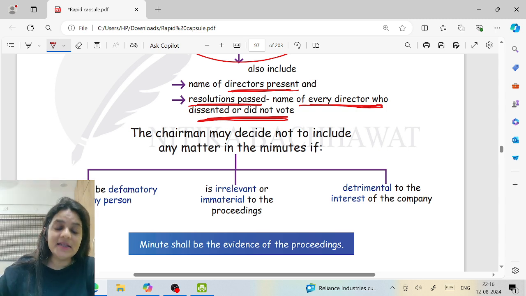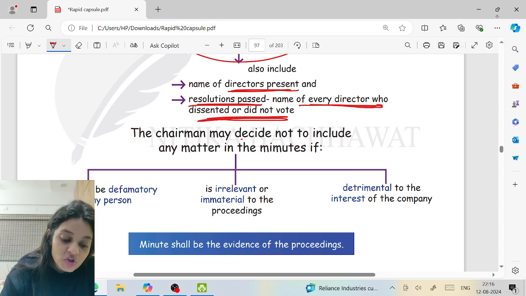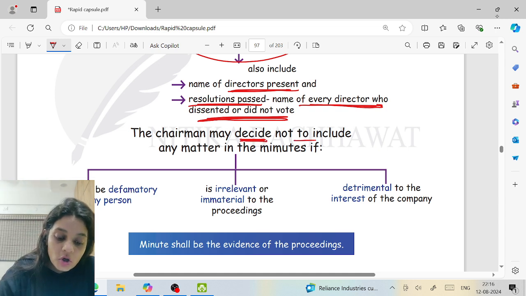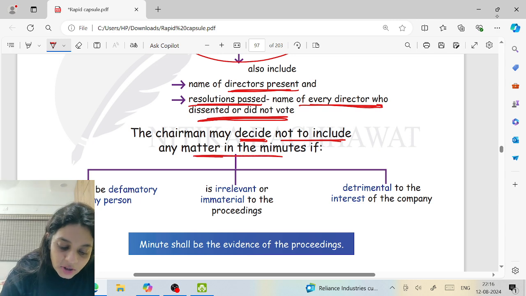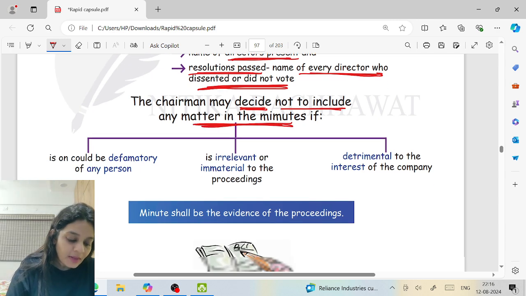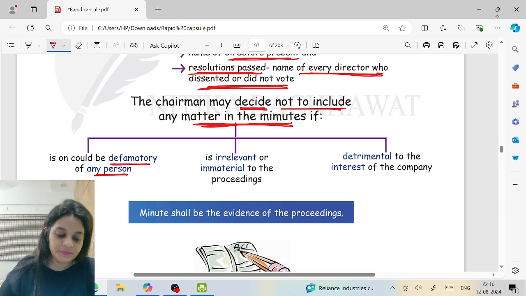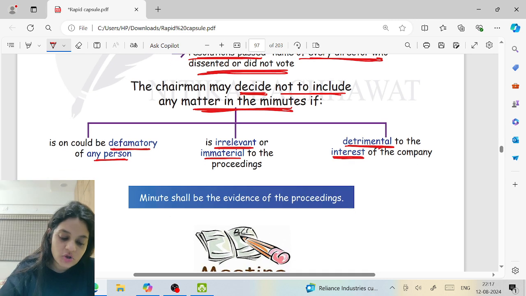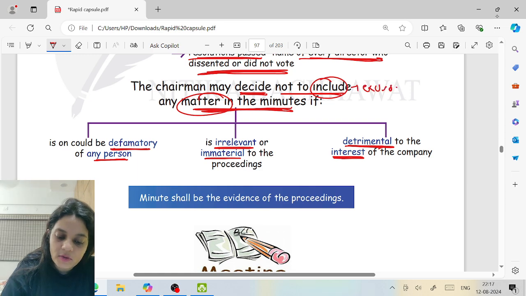Yes. It is the discretionary power. The chairman may decide, discretionary power of the chairman, not to include any matter in the minute books if he thinks it is defamatory of a person. That means it defames any person. Or he feels it is irrelevant or immaterial. That means we are discussing things which are irrelevant to the meeting. Or it is against the interest of the company. He may actually exclude those matters. He can exclude those matters.